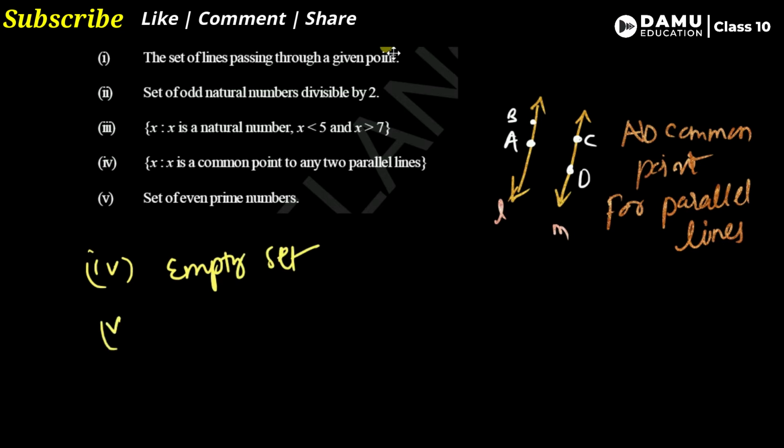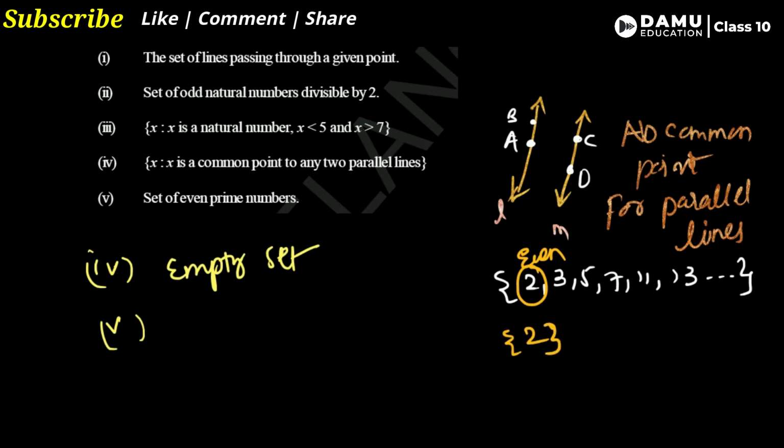Then the fifth one: the set of even prime numbers. The prime numbers are 2, 3, 5, 7, 11, 13 and so on. Among them, 2 is an even prime. So the set is not empty.